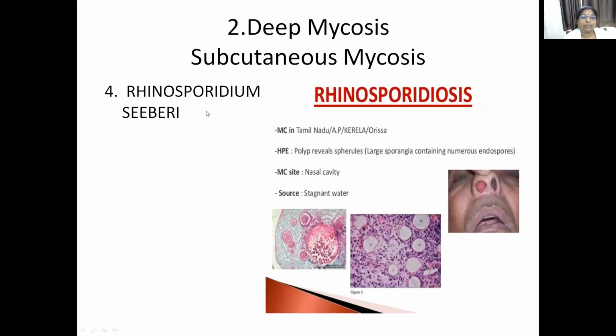Then the fourth subcutaneous mycosis is rhinosporidiosis, caused by the fungus Rhinosporidium seeberi, which affects mainly the nasal cavity. It is a chronic granulomatous condition occurring in the nasal cavity, characterized by a polyp-like growth, which usually affects persons who go into stagnant water or go swimming in contaminated water. In such people this condition, rhinosporidiosis, happens, and it is caused by the fungus Rhinosporidium seeberi.